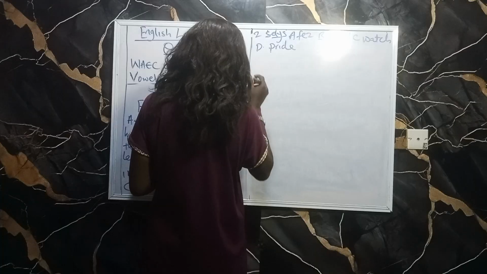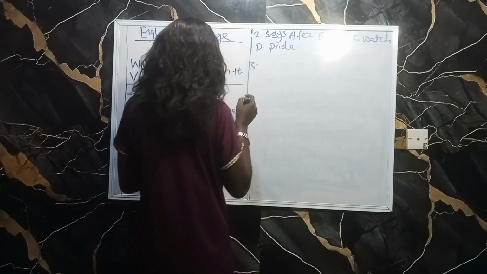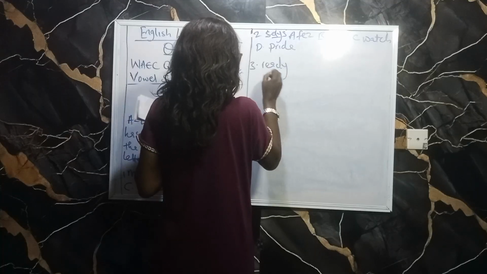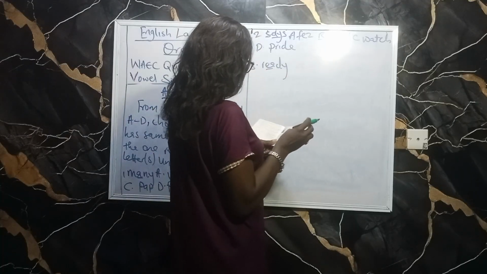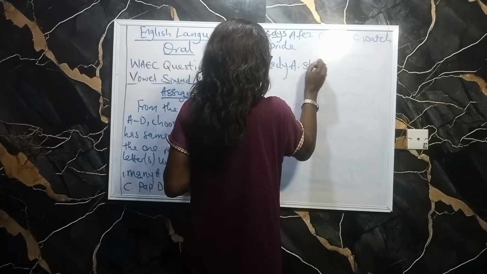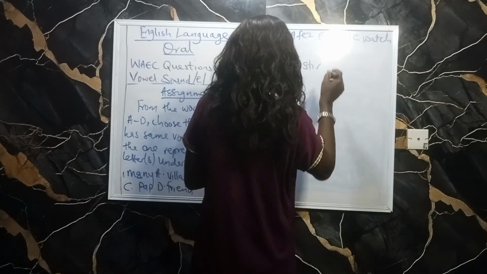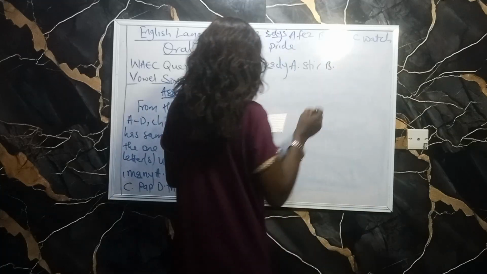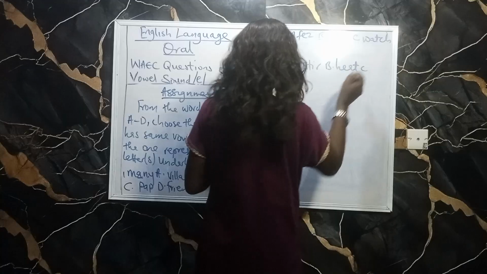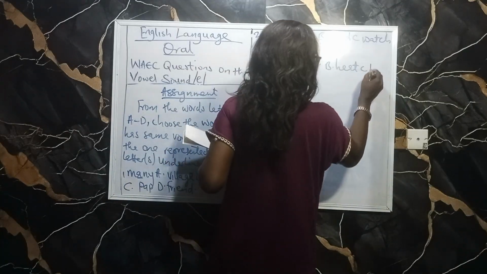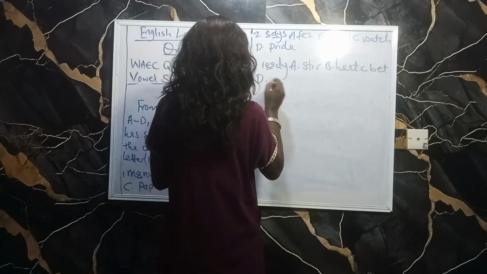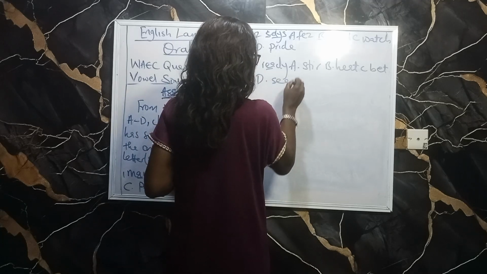Then the third one we have ready, EA underlined. A, we have stir. B, we have heat. C, we have bet. And D, we have seed.